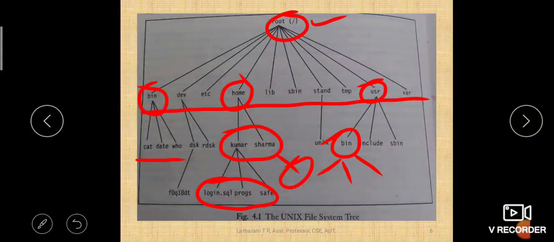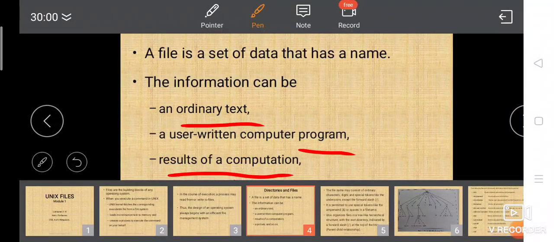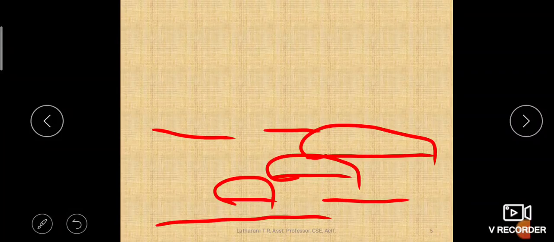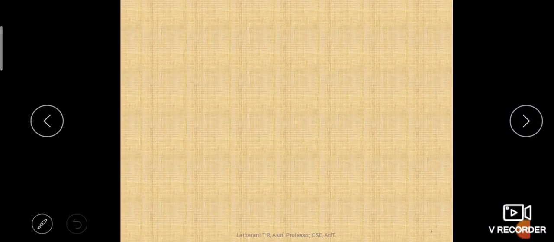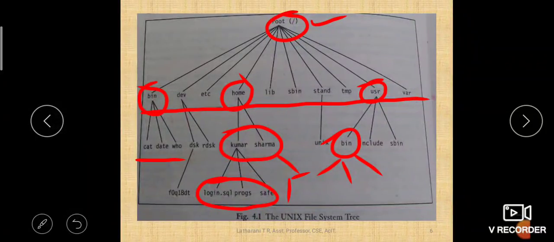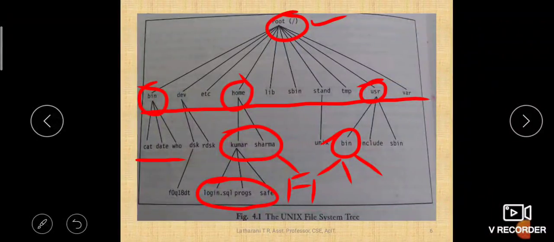Okay. Likewise, see at the bottommost level where there are no further files. For example, let us say Sharma is having a file called F1. Okay, Sharma is having a file called F1, and that is the bottommost. After F1 there are no connecting files, right?